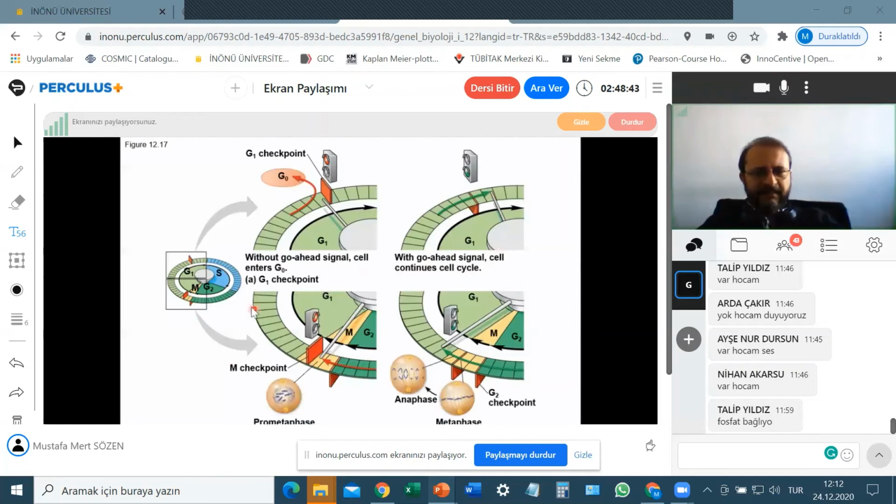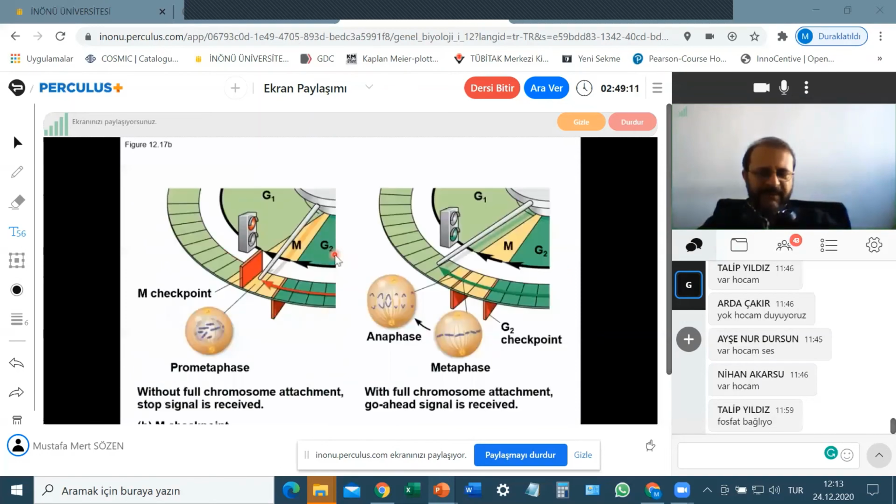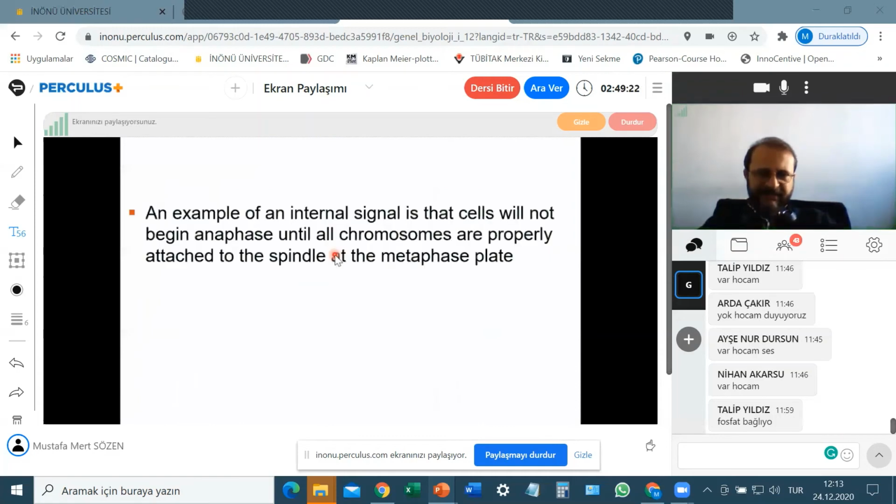But if the cell receives a go-ahead signal, then it passes G0, it exits from G0 and it passes G1 and it starts S phase. And during S phase, we know what happens. So you can think these are go-ahead or stop signals. So actually there are go-ahead signals which are growth factors. And without the presence of growth factors, the cell cannot exit from G0.